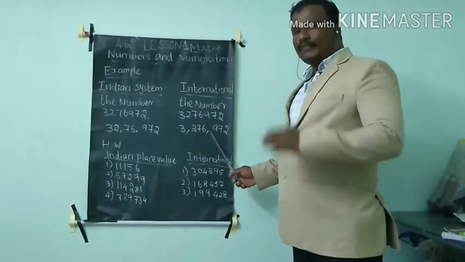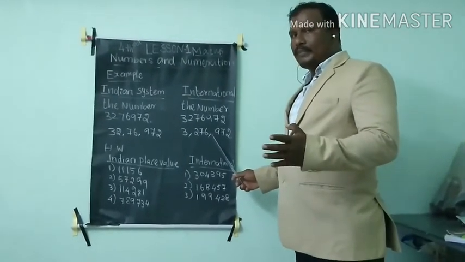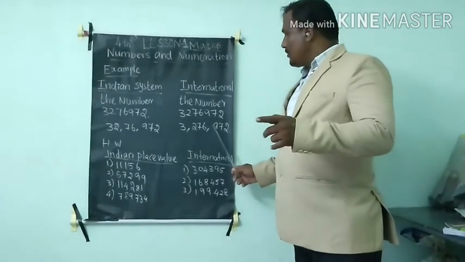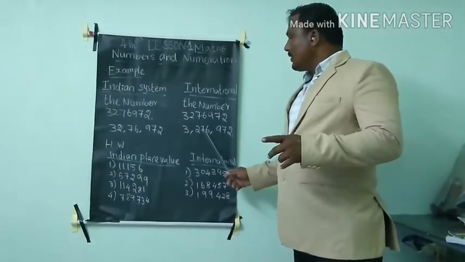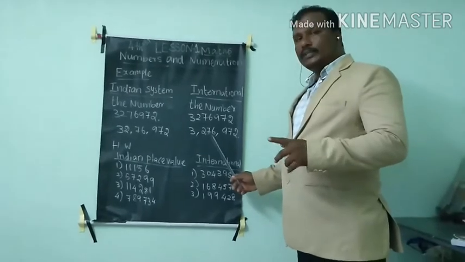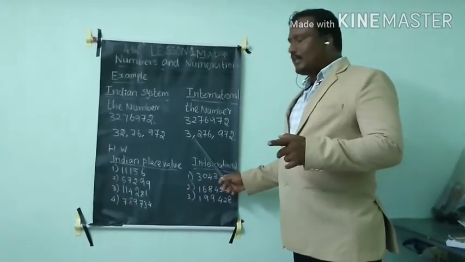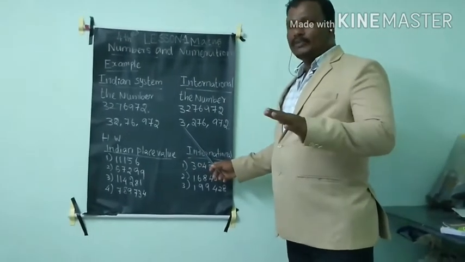After the 3 hundreds, we have to put one period. Okay, so one period. Then after 1,000, 10,000, 100,000, we put one more period. Okay, so I put one more period. There is no other number, this much only. So enough.